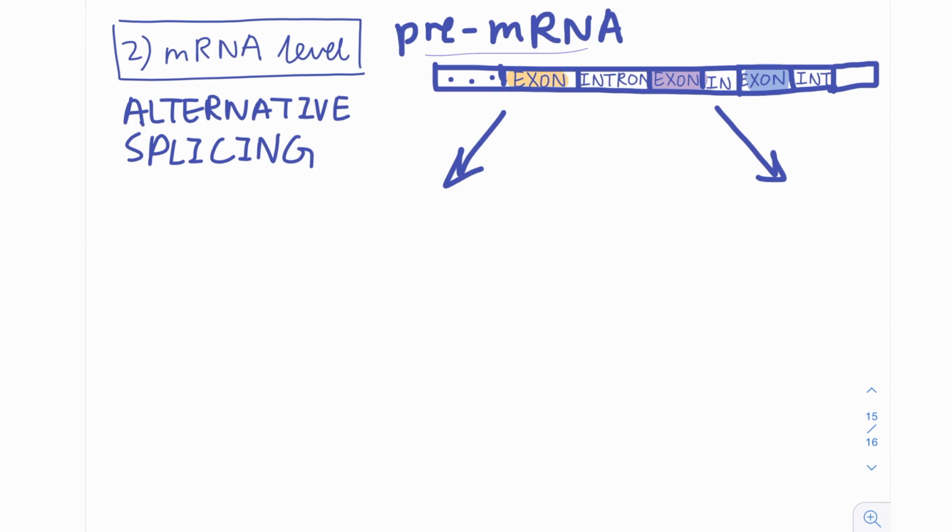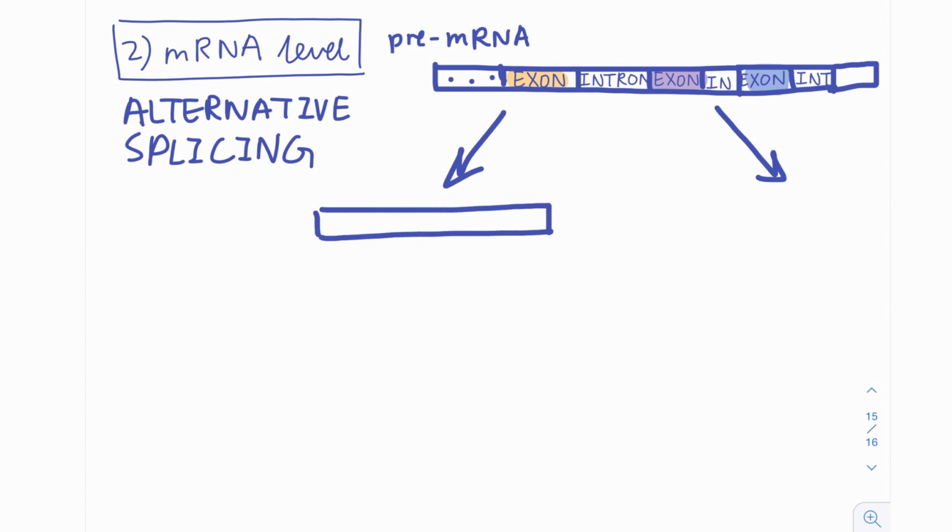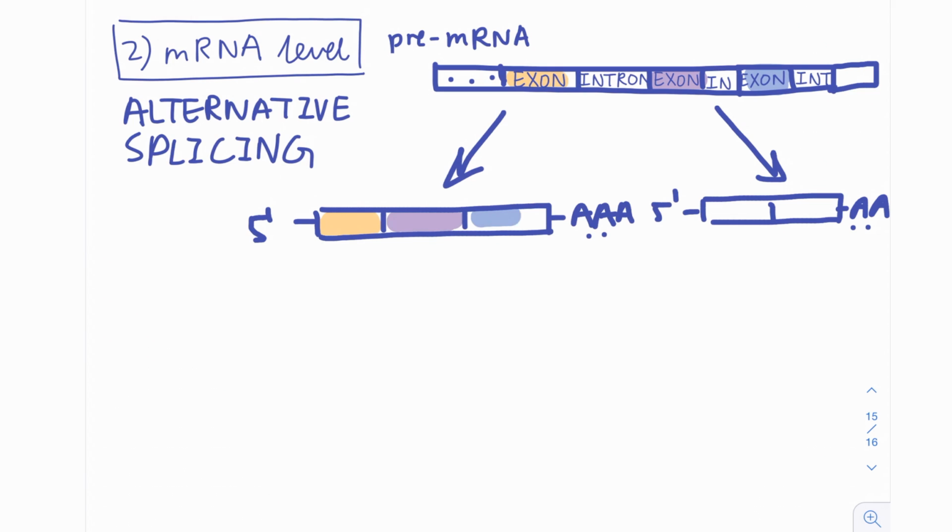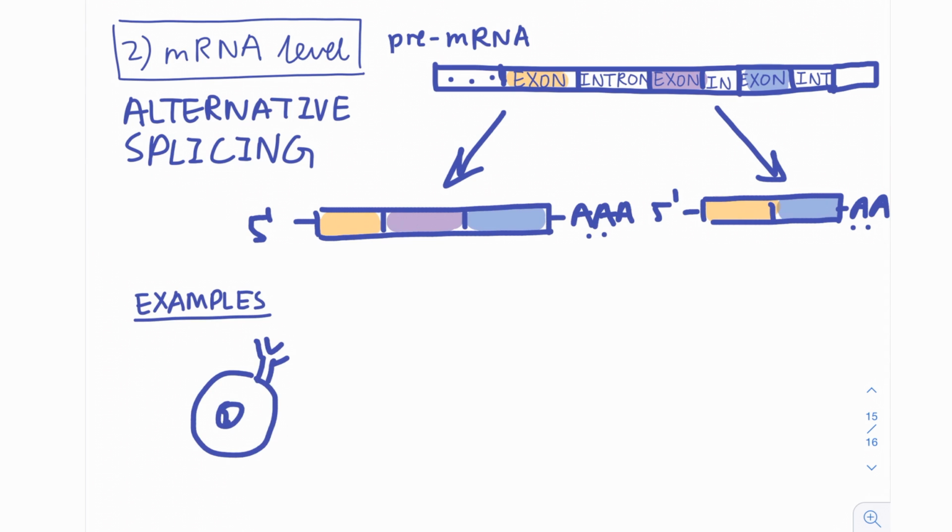This process is when pre-mRNA is turned into mRNA by cutting off introns between exons. The 5' cap and the poly A tail are also added in this process. Sometimes, however, a few exons will be cut along with the introns, which creates variation in the product mRNA. The difference in mRNA will thus be shown in the final protein product after translation. A few typical examples of alternative splicing would be human B cells and T cells in the immune system.